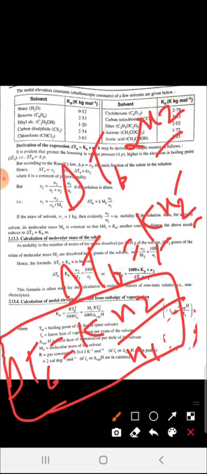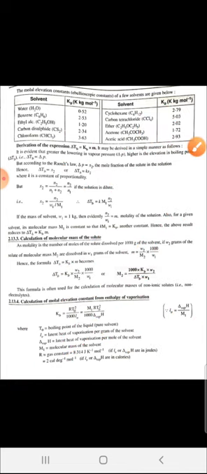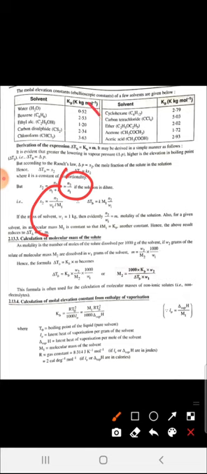Now what we are doing is resolving all the terms. If delta TB is equal to K n2 upon n1, we can write n1 as W1 upon M1. So we will put in the value of n1.